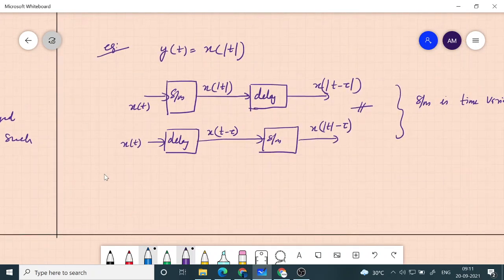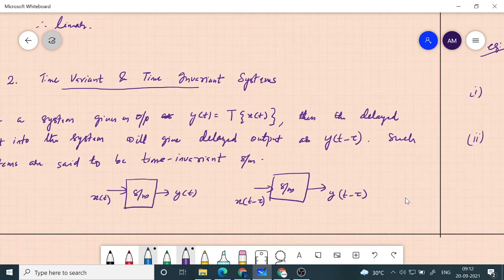So this way you can check any given system whether it is time variant or time invariant. All you need to do is take a two-step approach. First step is where you directly give the input to the system and then delay the output. So that will be the delayed version of the output. Then what we do is the input is delayed and then give that delayed input to the system. So if that is also giving the same output, then the system is time invariant. So that is what I wrote here.